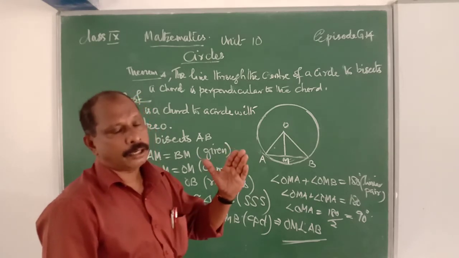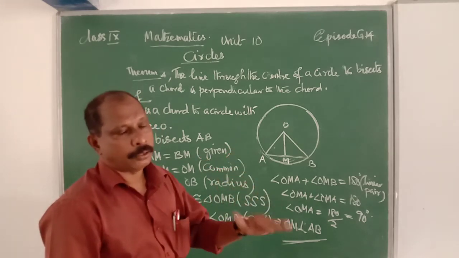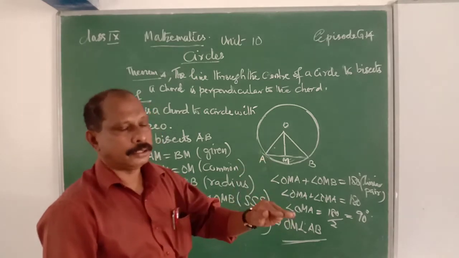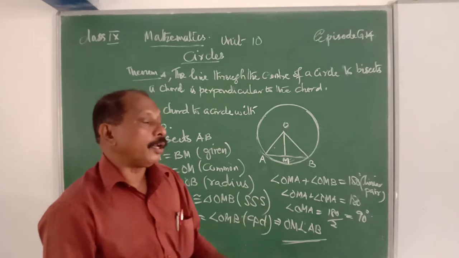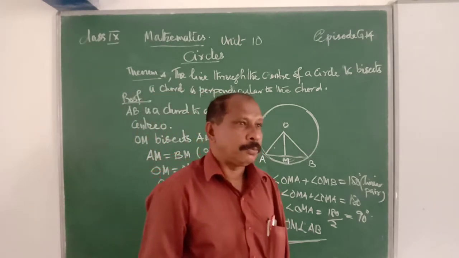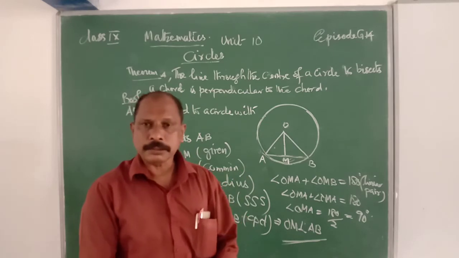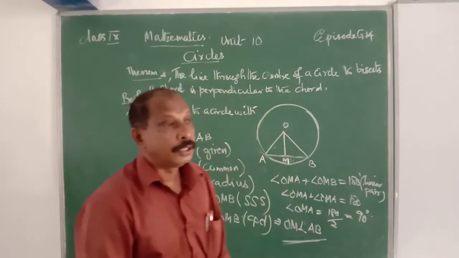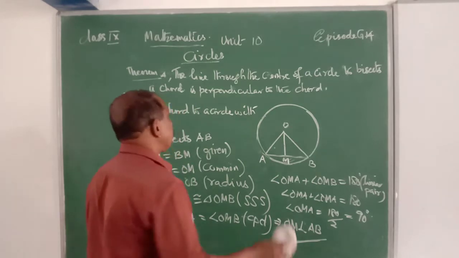We know that angle OMB is equal to angle OMA. Therefore, angle OMA plus angle OMA is equal to 180 degrees. That is 2 angle OMA is equal to 180 degrees. Therefore, angle OMA is equal to 180 by 2, which is 90 degrees. That means OM is perpendicular to AB. That is the converse of theorem number 3.